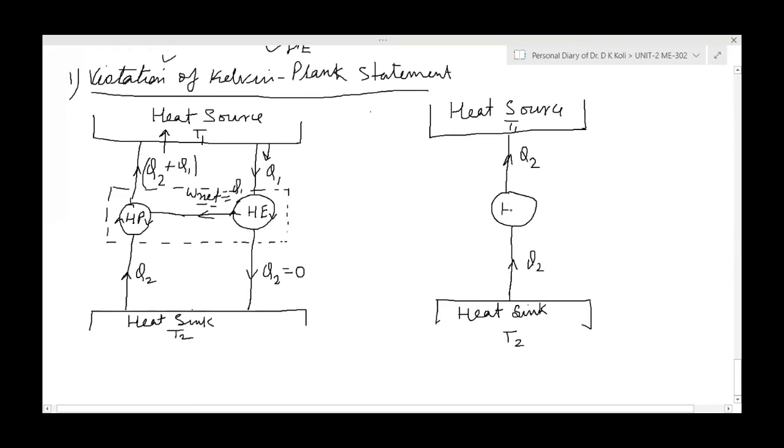As we know, a heat pump takes heat from the lower temperature reservoir and transfers it to the higher temperature reservoir. But there is no work input here. It means this combined system will function as a heat pump without requiring any work input. So it is the violation of the Clausius statement.